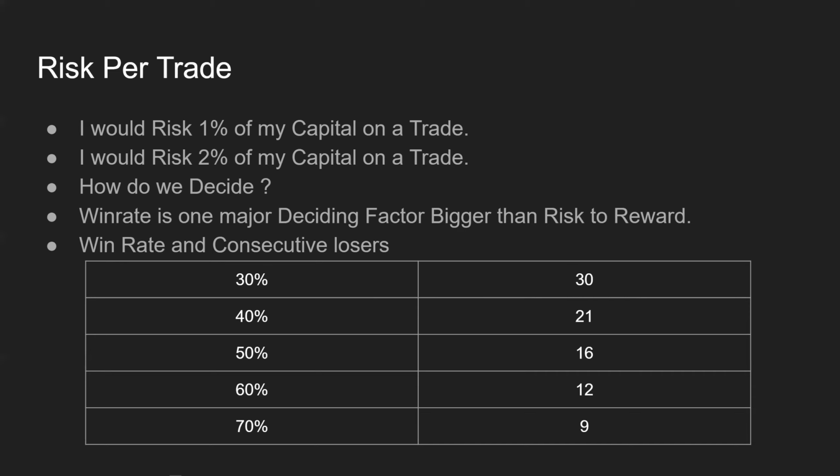So if your win rate is low, then there will be a phase when you will be facing a lot of consecutive losers. And if you risk really high for such a system, you have a possibility of blowing off your capital even before it can give you that big one or two trades which can cover up for it. So win rate plays a really important role when you are deciding the risk of your trades. And now we will look at an online simulator, where you can enter your system stats and decide your position size based on your risk.